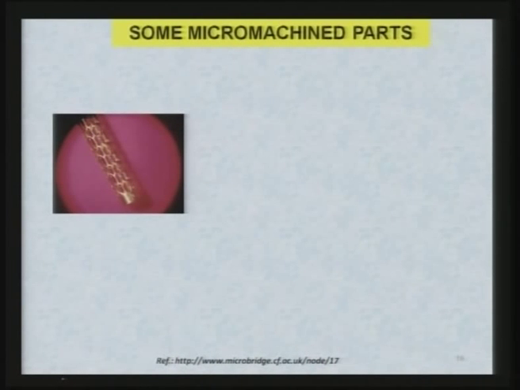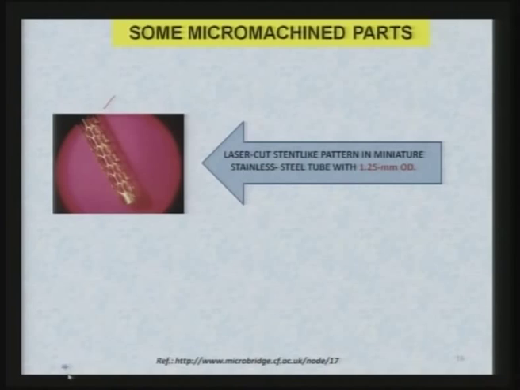Now, let us see some very interesting examples of micro parts. Now, you can see some micro machine part. Here you see this particular interesting part. If you see it carefully, it is a laser cut stent-like pattern in a miniature stainless steel tube with 1.25 outer diameter. You can see here the outer diameter is 1.25, but it is hollow from inside and different features are created which are of micron size, and it is not that easy, it is very difficult to make this kind of component.